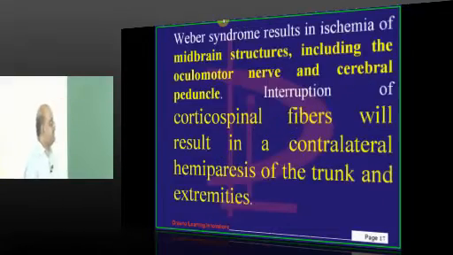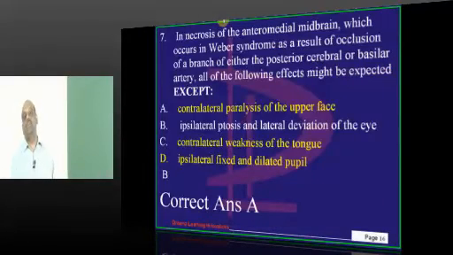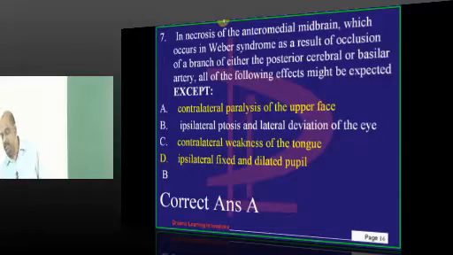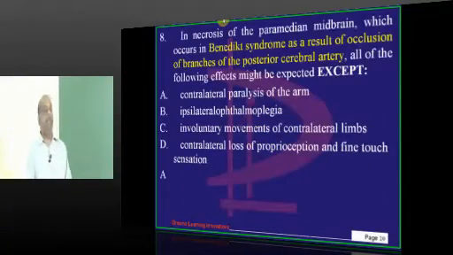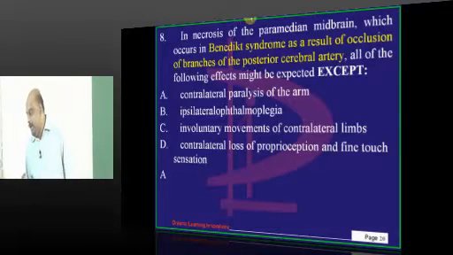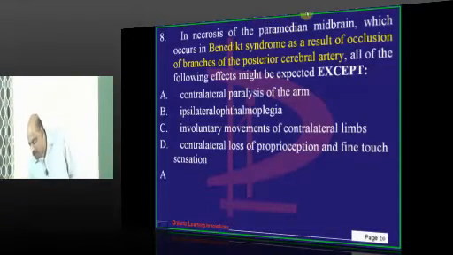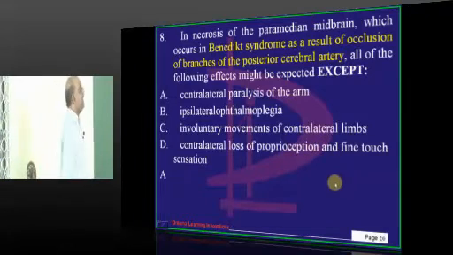Now, that's the reason there is a small correction in the answer of this question, where the correct answer becomes A, not B, as given in the key. Now, coming to Benedict syndrome, all of you know Benedict syndrome is the one which typically involves the red nucleus.